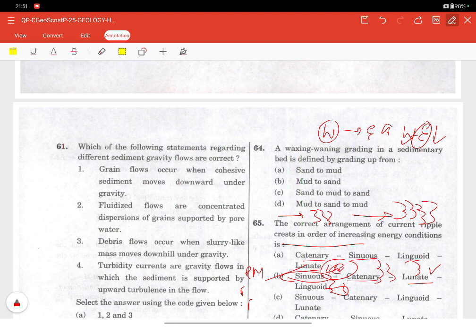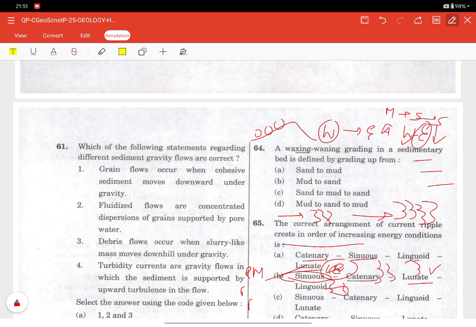In the waxing stage, the increasing energy stage, flow strength increases, grain size increases upward, and reverse grading happens. So it leads to mud, silt, and sand, as in reverse grading. In the waning stage, the flow energy decreases, the coarse grains settle first, and it has normal grading: sand, silt, and mud.